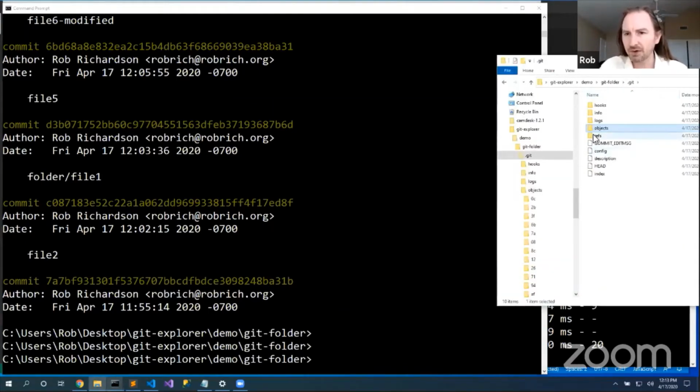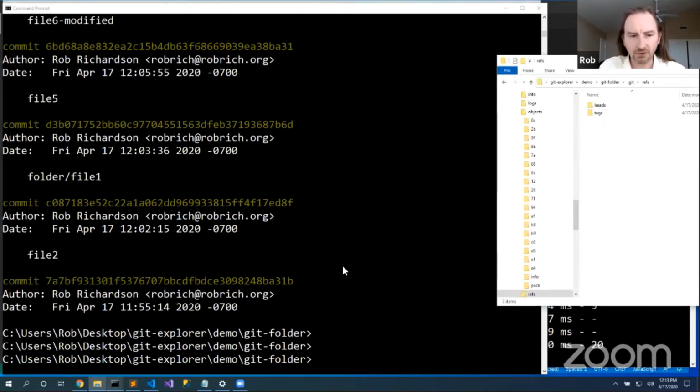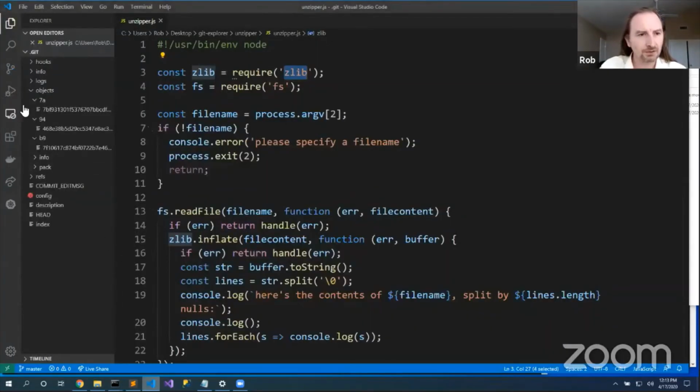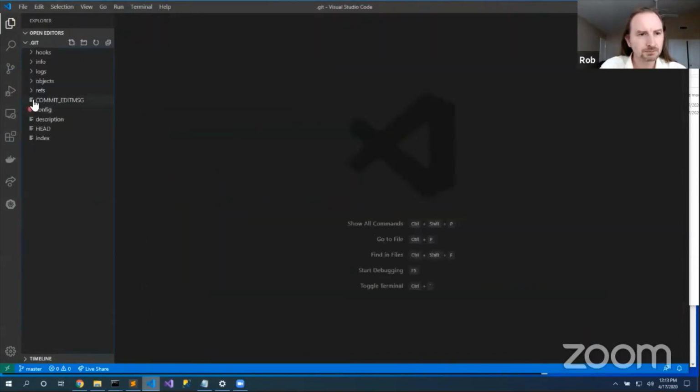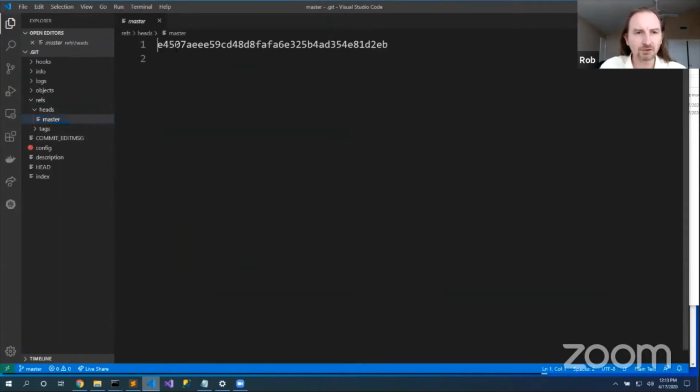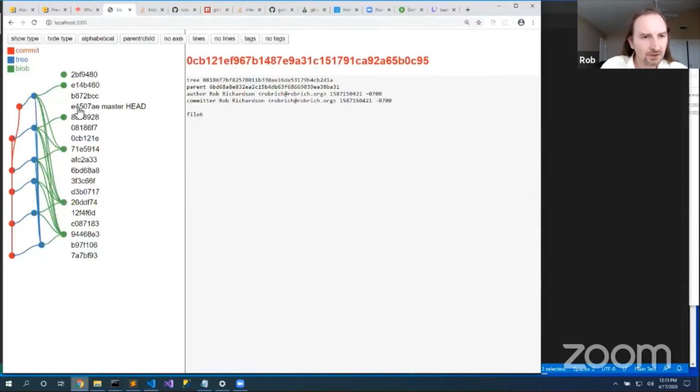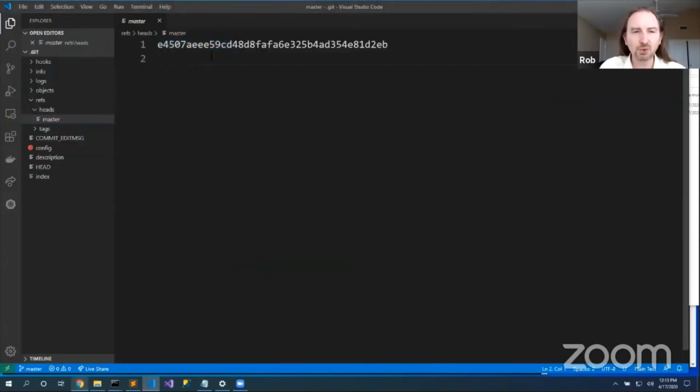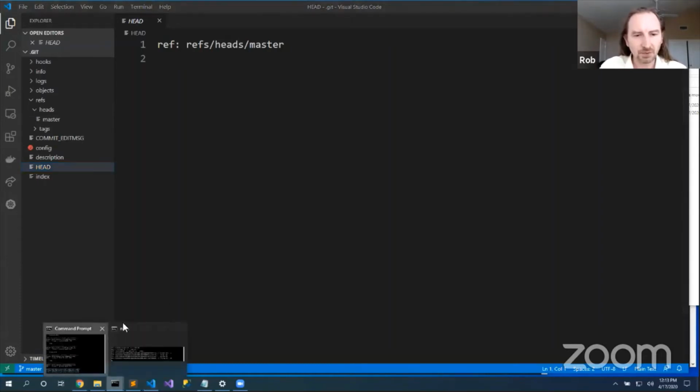So objects, refs. Now here inside the refs folder, we have interesting files like heads master. Okay, so ref heads master points to E4507. E4507 is right here. That's just a text file noting which node this ref points to. Here's head at the root of the project, and it just says, I point to refs heads master. Head points to master, master points to somewhere else. That's pretty cool.